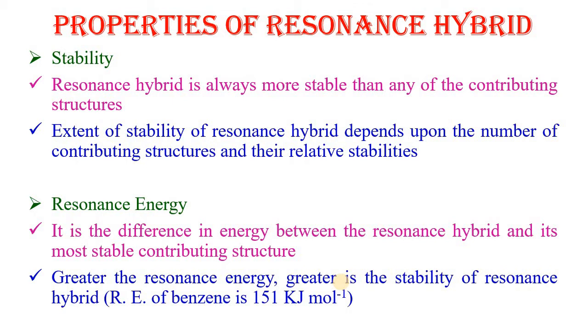Next is resonance energy. Resonance energy is the difference in energy between the resonance hybrid and the more stable canonical or contributing structure. Greater the resonance energy, greater is the stability of the resonance hybrid. Resonance energy in case of benzene is 151 kilojoule per mole. This shows that the resonance hybrid is 151 kilojoule per mole more stable than the canonical structures.